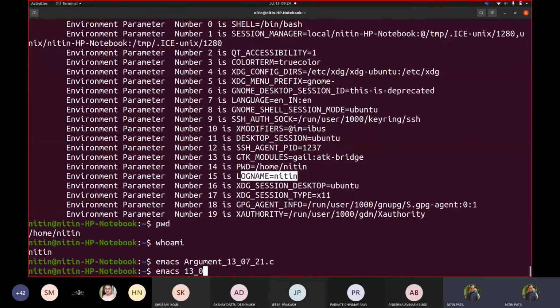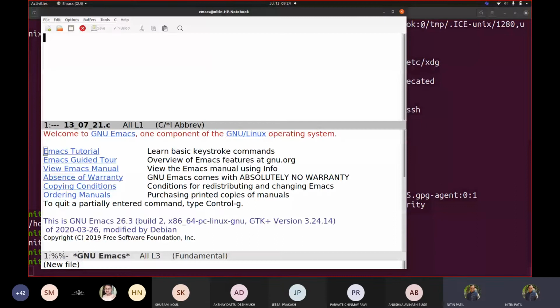Emacs 130721.c. So, as I said, #include unistd.h, #include stdio.h, #include stdlib.h, int main.